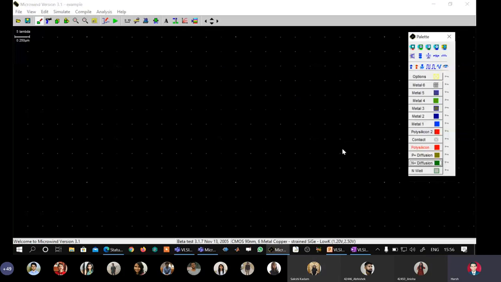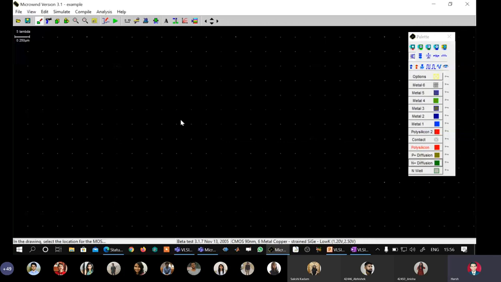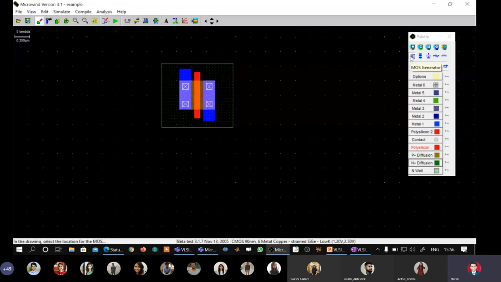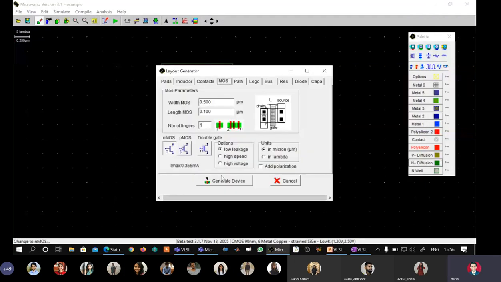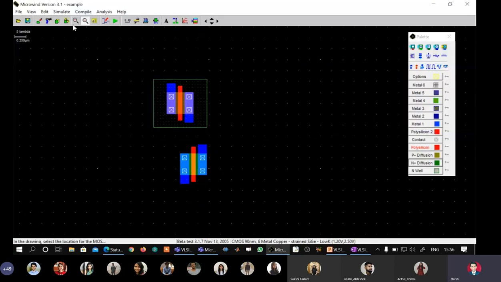Okay. What I will do, I will make a simple CMOS inverter here. See how I make it. So I will go to MOS generator. I will select PMOS. I will expand this. I will say generate device. Here it is. Again, I will use the same tool to generate an NMOS device. I'll put it here. Now they are not aligned. So I will zoom in. I will use stretch and move, and I will bring this particular NMOS exactly below the PMOS.